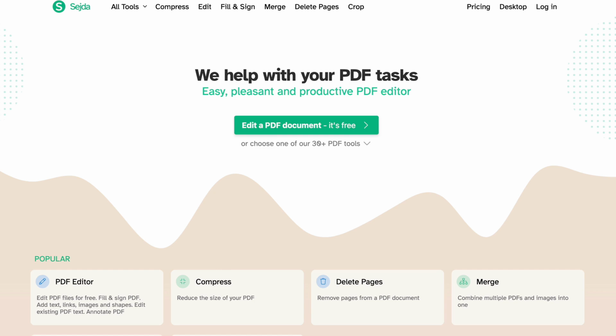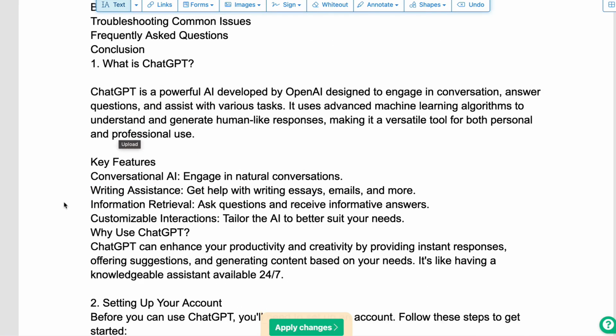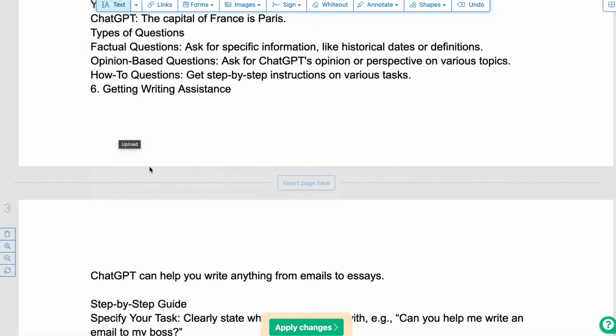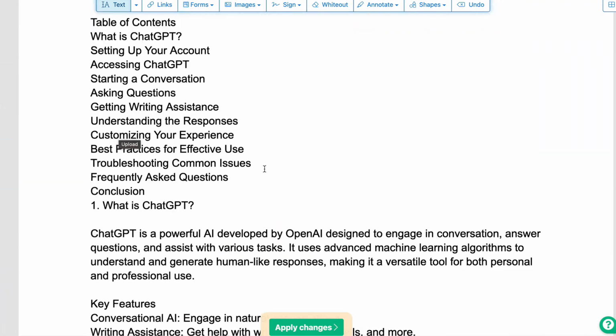The next step is you want to go to this website right here, and we can actually edit our PDF for free, so we can put in images and stuff like that. So I'm just going to upload my file here and show you exactly what you can do. Now keep in mind this formatting is terrible, but it will look much better when you actually export from ChatGPT. I just pasted it into Google Documents for this tutorial.